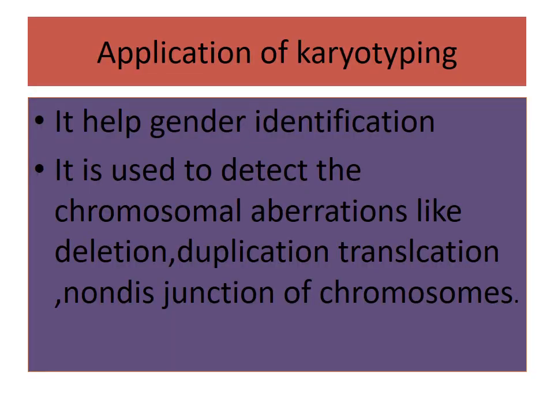Application of karyotyping. It helps to identify abnormalities of chromosomes like aneuploidy. It is also used for predicting evolutionary relationships between species. Genetic diseases in human beings can be detected by this technique. It helps in gender identification, and it is used to detect chromosomal aberrations like deletion, duplication, translocation, and non-disjunction of chromosomes.